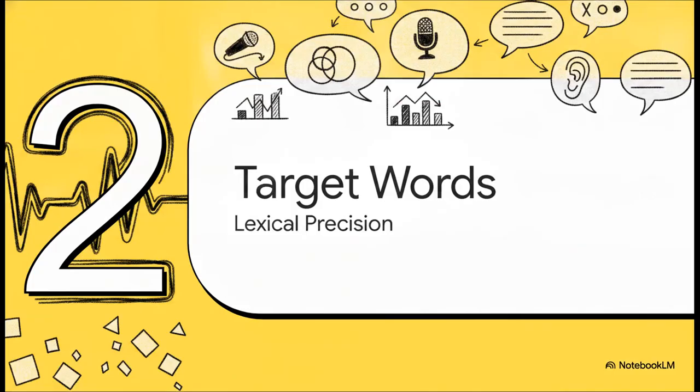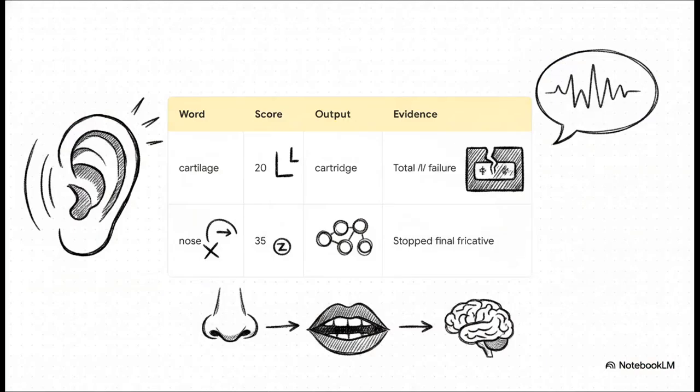All right, Section 2, target words. Here we'll focus on lexical precision and priority improvement. So how do these isolated phonetic successes and failures actually manifest in continuous speech? Looking strictly from lowest to highest score, these are the absolute priority improvement targets.